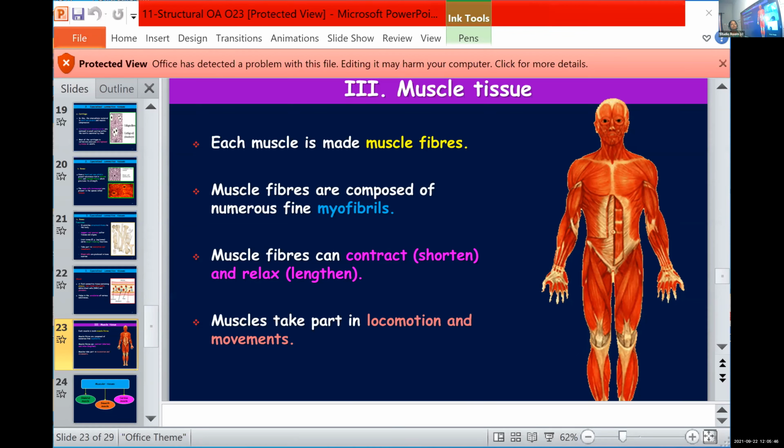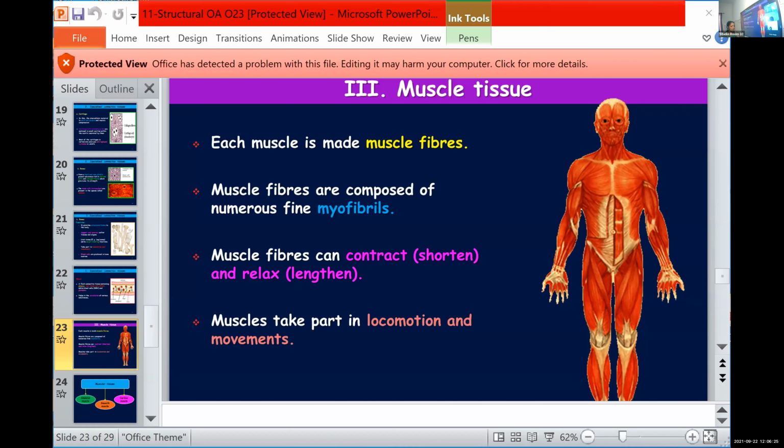And you know that all the muscles are capable of contracting and relaxing, and that is how they bring about movement. And we are able to move, or locomotion is brought about by the movement of muscles along with the bones. So muscles attached to the bones will contract and relax, bringing about movement. And when muscles contract, they shorten, and when they relax, they increase their length. And as I told you already, these muscles take part in locomotion and movement of our body.